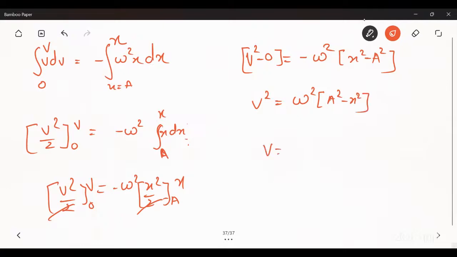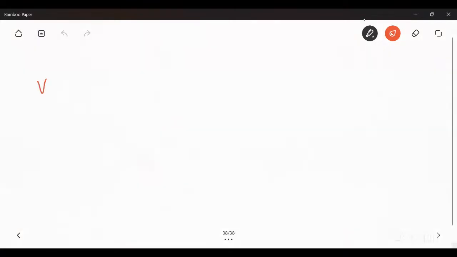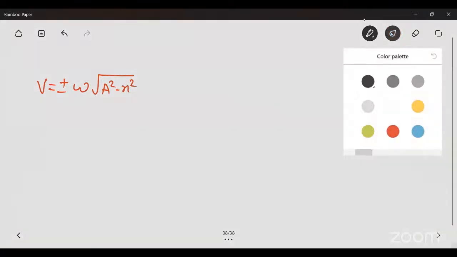So the value of velocity will be under root of omega square times a square minus x square. Now under root omega square will be omega, so v is equal to plus minus omega under root a square minus x square. So this is the value of velocity. Okay. Now find the value at its mean position or at its extreme position.